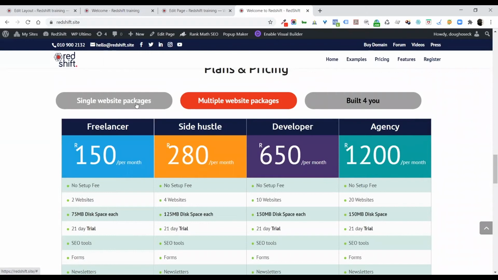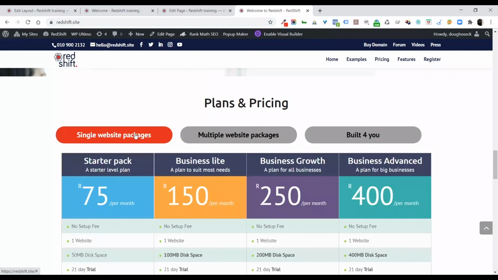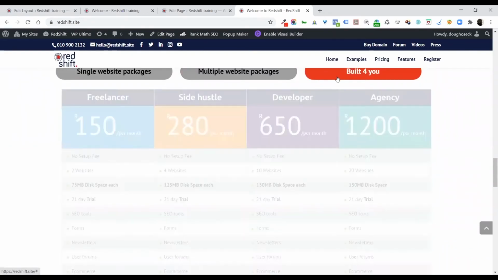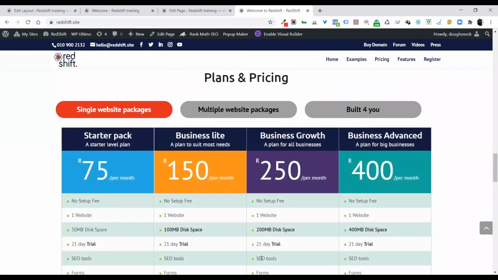This is a tab module, and if you had to look at the back end of this tab module, you'll see that on each tab, all I've got is a shortcode. And that shortcode is what's displaying either a pricing table or, in the case of this one, a form on the last one. Okay, so it's just about finding creative ways around things. In a lot of cases, you have to get creative with what you've got, and sometimes you have to really think sideways to come up with a solution. And sometimes it's not always possible as well.